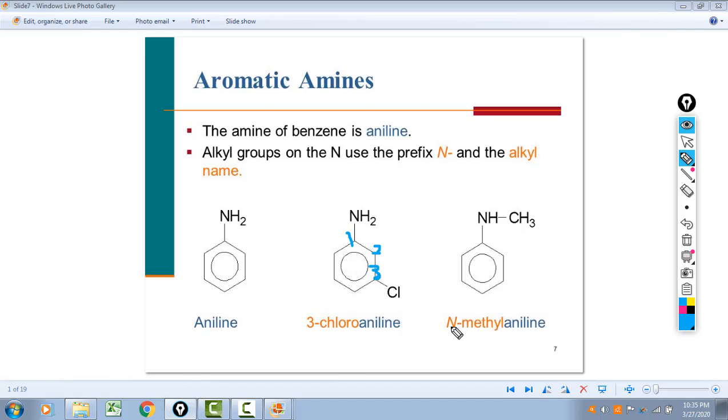The N-methylaniline, the N here stands for the nitrogen. So the methyl is attached to the nitrogen, highlighted in orange or red here. The N tells you where the methyl is, because we could also have a methyl group attached to the ring. That would be a methylaniline as well. So instead of chloro, say it was a methyl group here, it would be 3-methylaniline. To avoid that confusion, we put an N here. The N stands for this nitrogen.